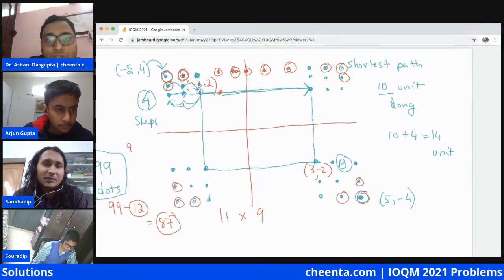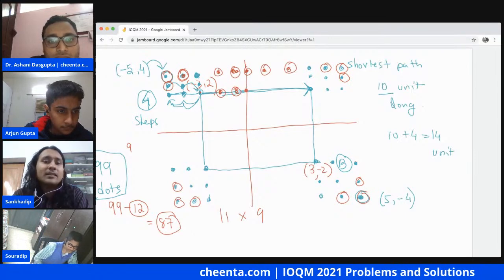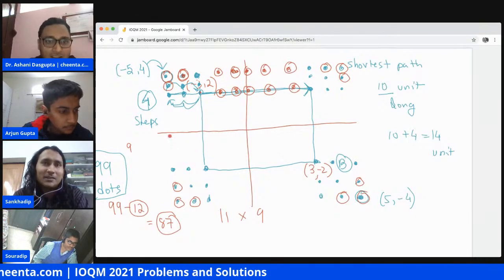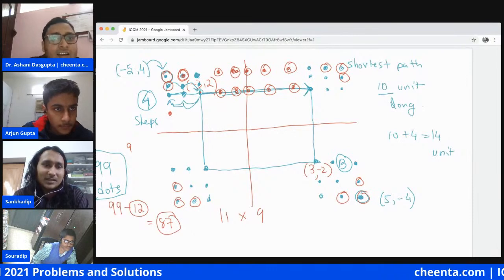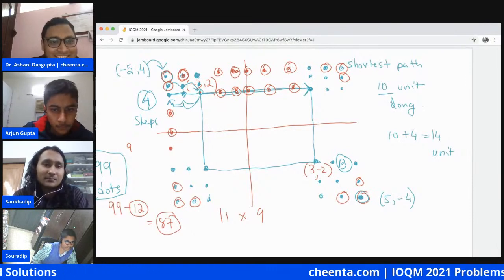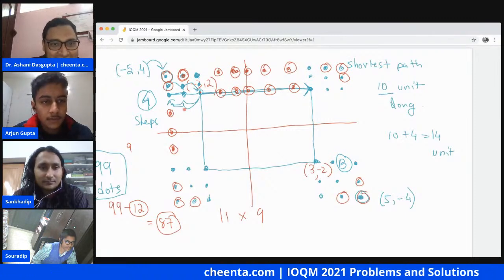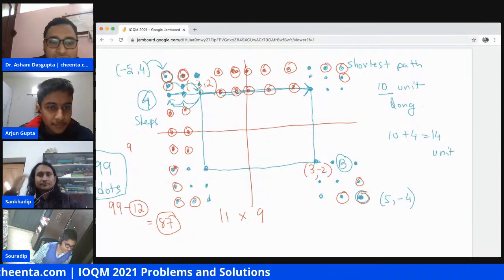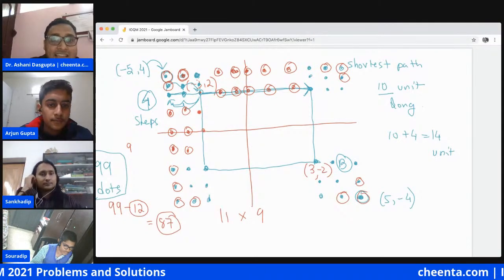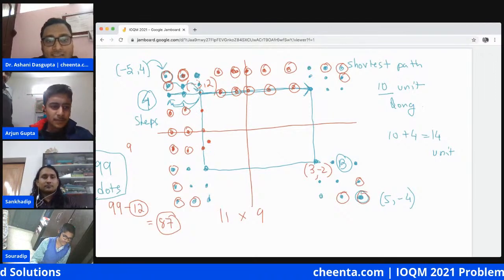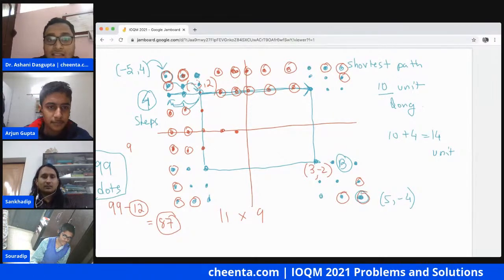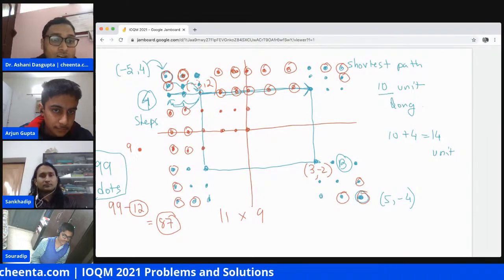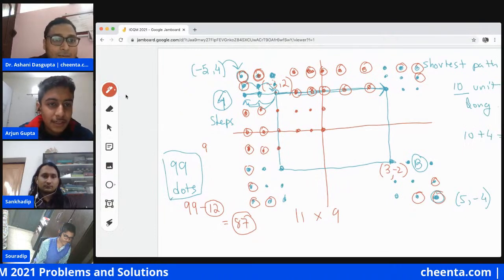So the idea is you can reach every point in that box, and when you go outside, you'll have to make room. You cannot go too far away. Exactly. So every point in this box can be reached, in this big box, the larger box, as Shankadeep points out, except for the 3 corner points that we just discussed.